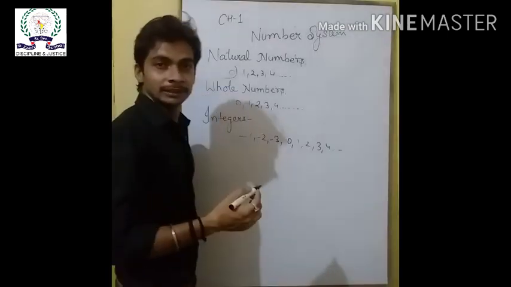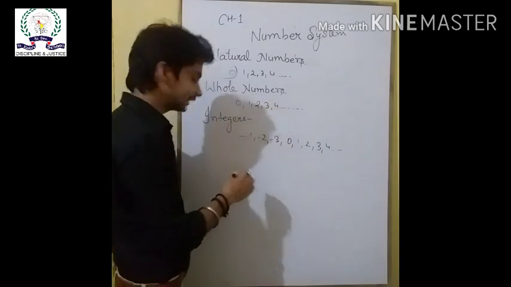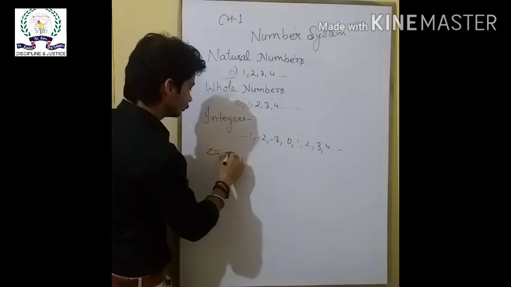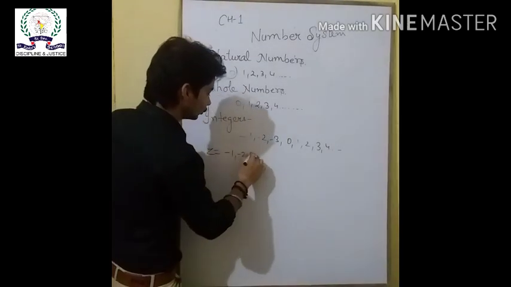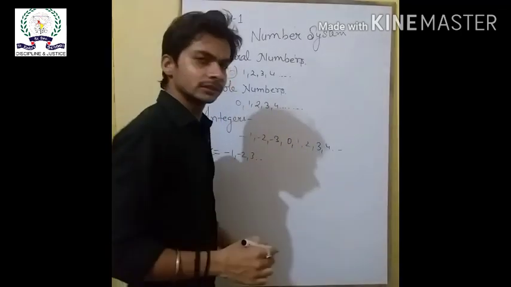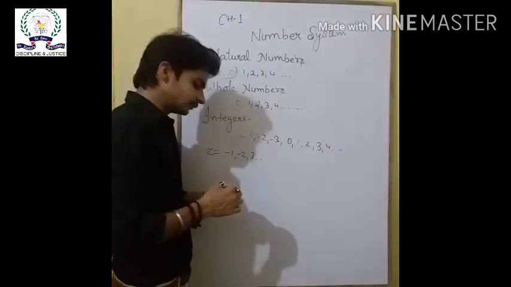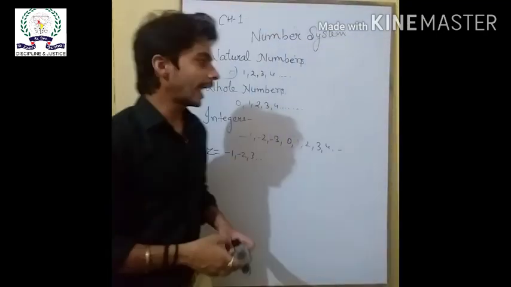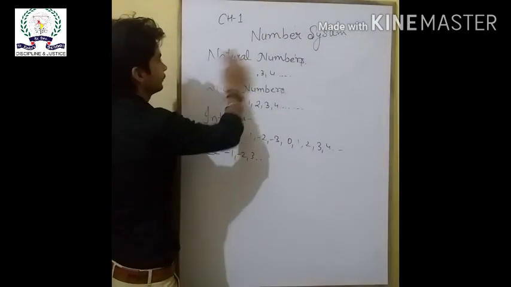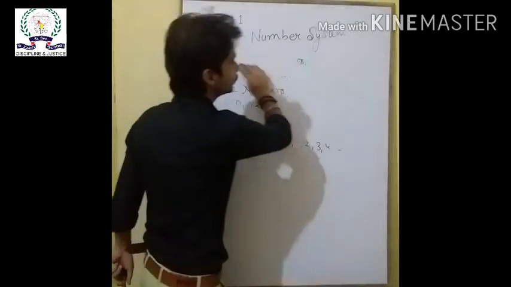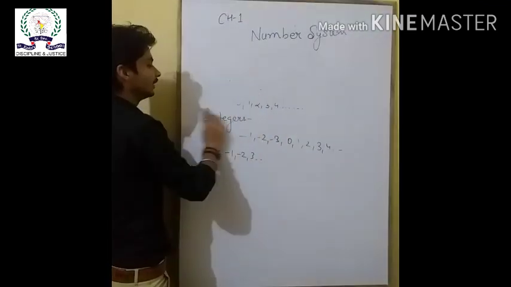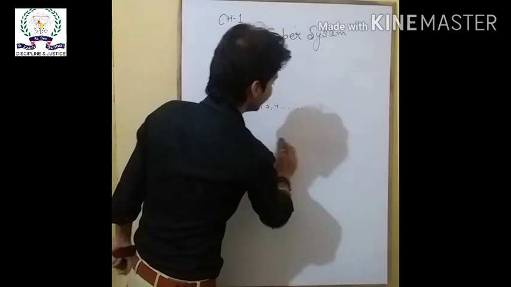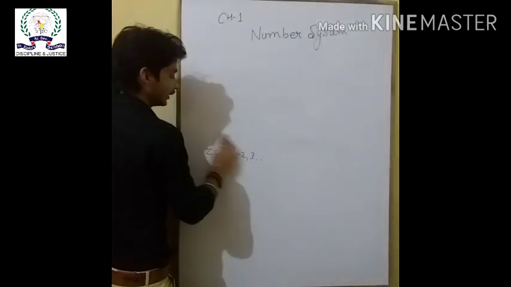and they are symbolically represented by Z. Z is equal to ..., -1, -2, 3, 4, 5, etc. So in this way there are two types of integers, that is the negative integers and positive integers. All the positive numbers are called the positive integers, and all negative numbers are called negative integers.